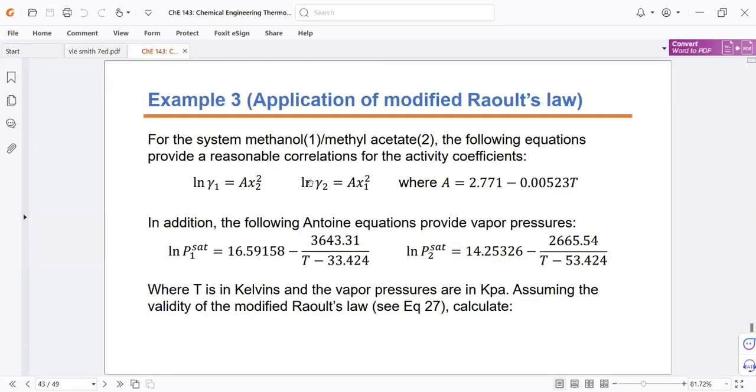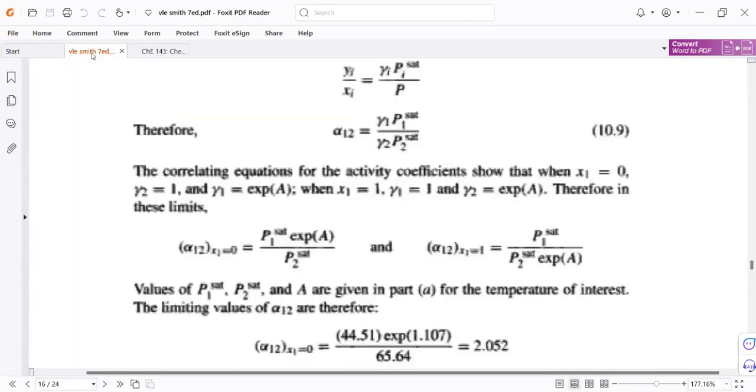So ln of 1 is 0, correct? And if that's the case, x sub 2, when x sub 1 is 0, is 1, and therefore gamma sub 1 is the exponent of a multiplied by 1 squared, so it's just the exponent of a.